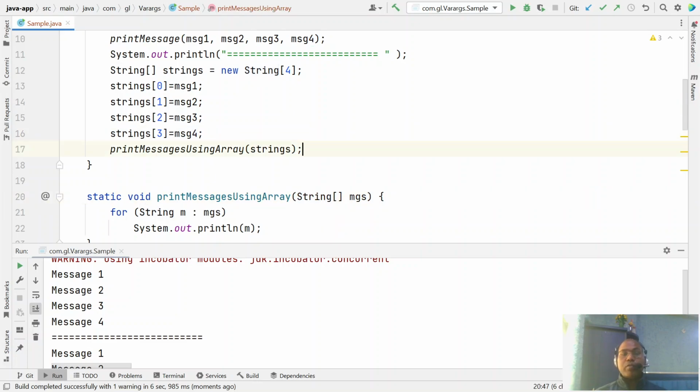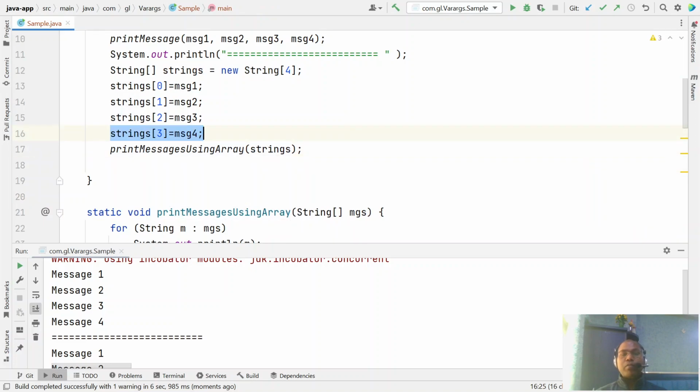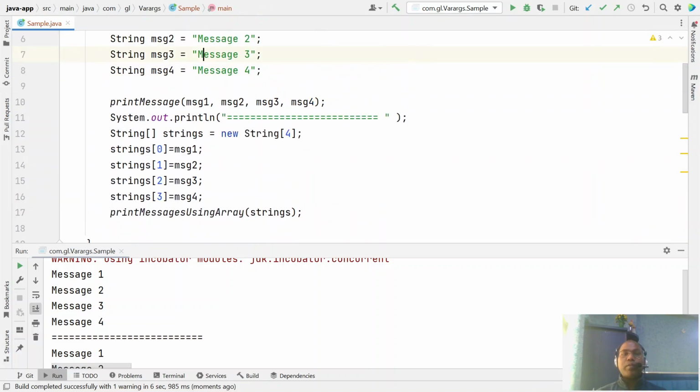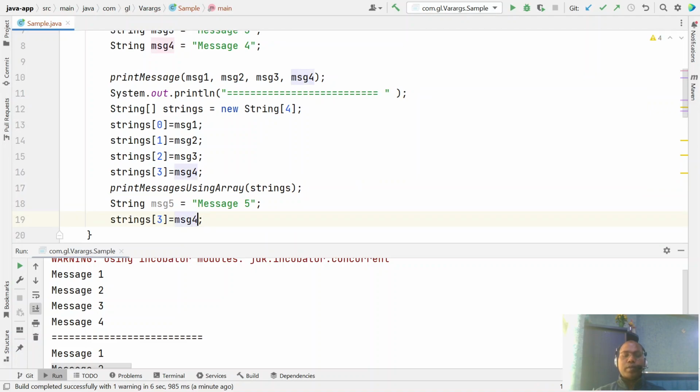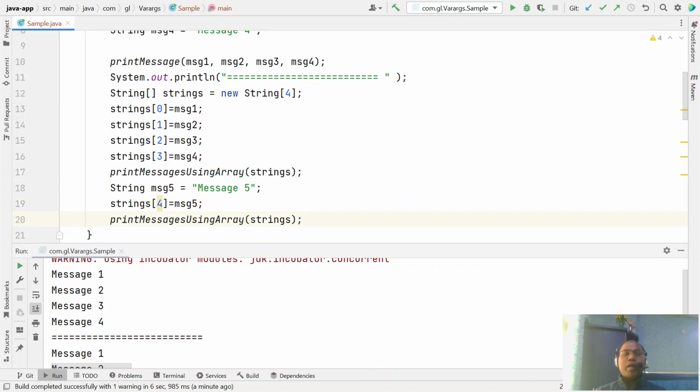And now it is a good thing here. Even now, we have a message 5. You can do message 5 because you have an array. So here you can say let we have message 5. Here you just want to go and add more messages like message 5 and pass it to your fourth position, and you can. So this is one benefit at least here, that we can just increase the array size length.